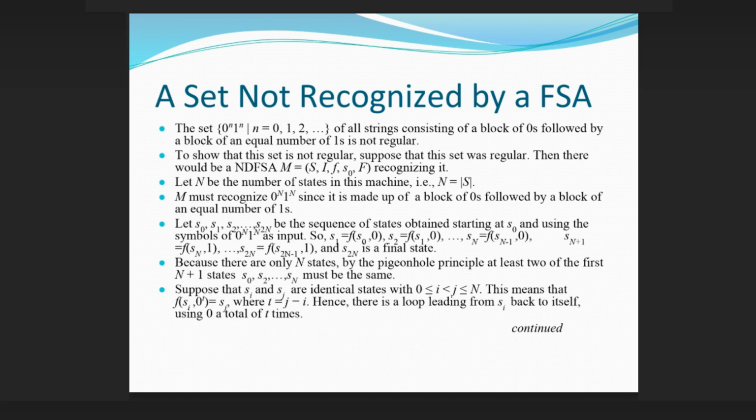Suppose that si and sj are identical states with 0 ≤ i < j, and this means that f(si, 0^t) equals sj, where t equals j minus i. Hence, there is a loop leading from si back to itself, using 0 a total of t times.